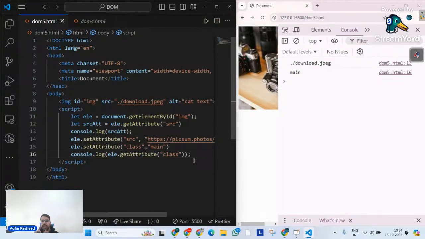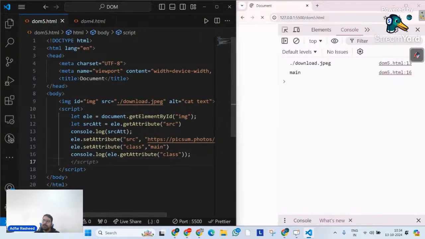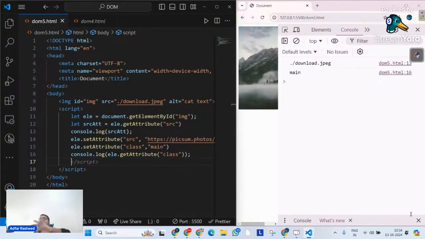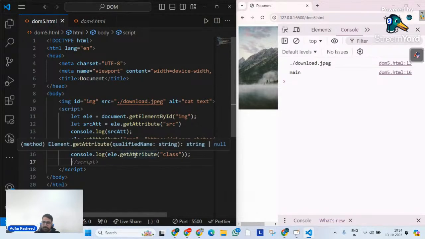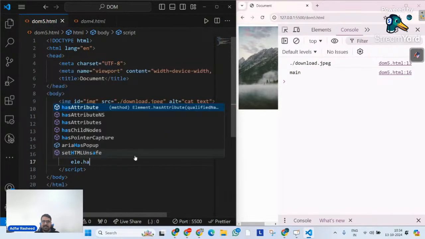Which means we need to find a method that is going to be Boolean in nature. By Boolean, I mean either return true or false. With help of this method, we should be able to find whether this element has this attribute or not. Let's try to find that. I will simply use a method called has attribute. So I will simply tell it ele dot hasAttribute.